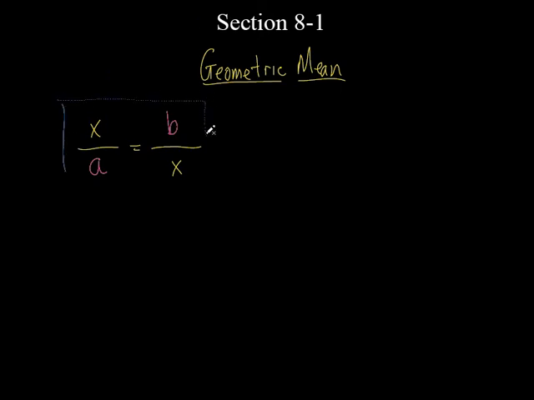So know how to set it up. If I say, find the geometric mean, what are you solving for? x. You're solving for x. Does that make sense? Because I said x was the geometric mean, so if I say find the geometric mean, you're solving for x. Now the a and the b represent a couple of numbers. They'll throw a couple of numbers in there at you.